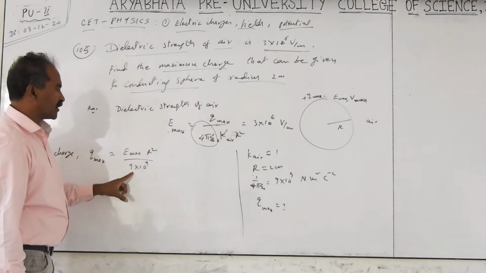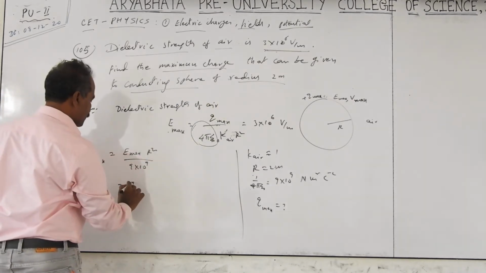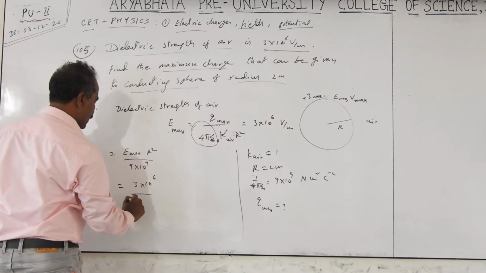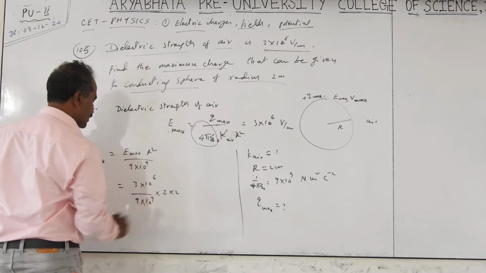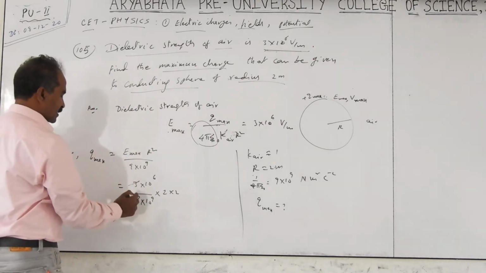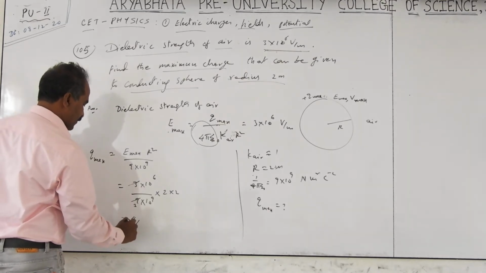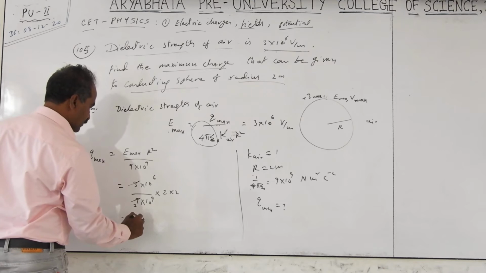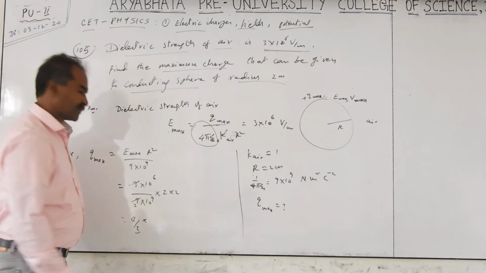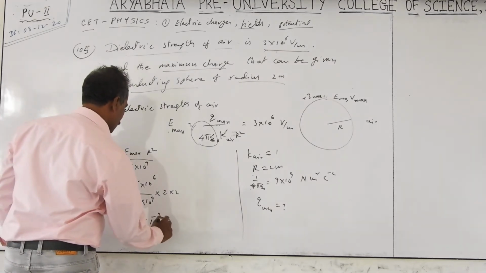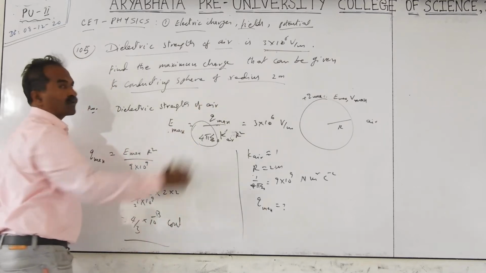So this is 3 × 10⁶ by 9 × 10⁹ into radius square, 2 square, 2 × 2, that is 4. 3 3s are 9. It is 4 by 3, that is 1.33, into 10 to the power 6 minus 9, which is minus 3, coulombs. If the charge exceeds this limit, then charge will jump out of the surface.